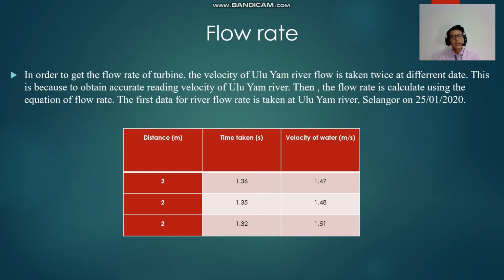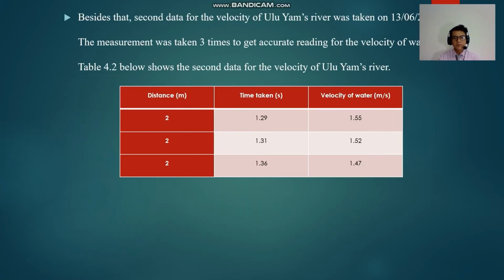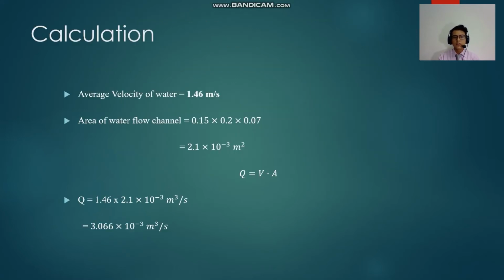Okay, for the flow rate. In order to get the flow rate of the turbine, the velocity of Uliam's river flow is taken twice on different dates. This is to obtain an accurate reading of the velocity of the Uliam river, then the flow rate is calculated using the equation of the flow rate. As we can see, on 25 January 2020, the data was taken at Uliam's river for the first time. And then for the second time, it was also taken 3 times to get an accurate reading for the velocity of the water.